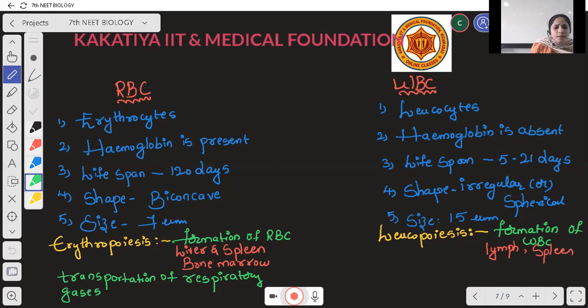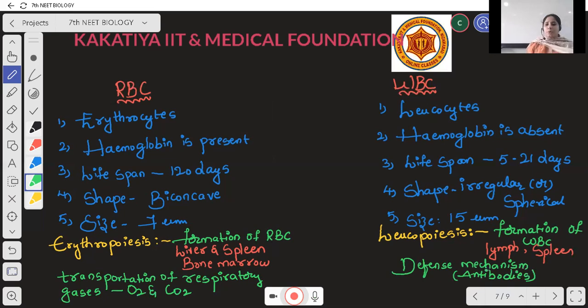Respiratory gases are nothing but oxygen and carbon dioxide. So, what is the main function of WBC? It participates in the defense mechanism, beta. It can produce antibodies.